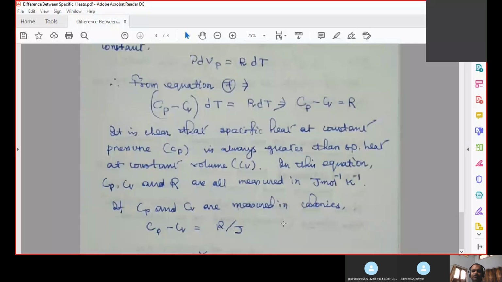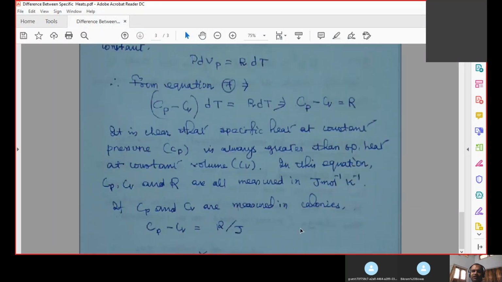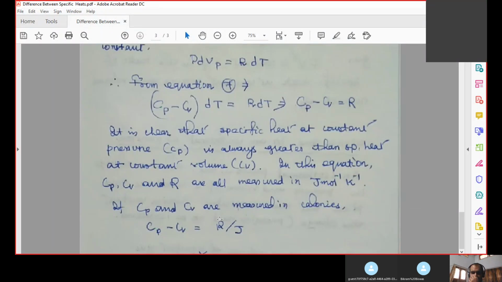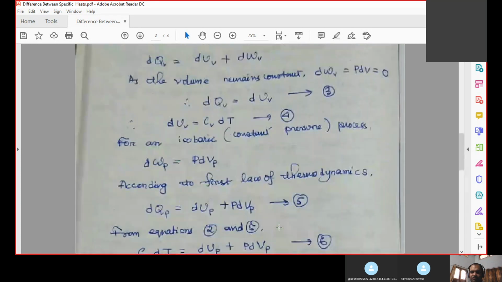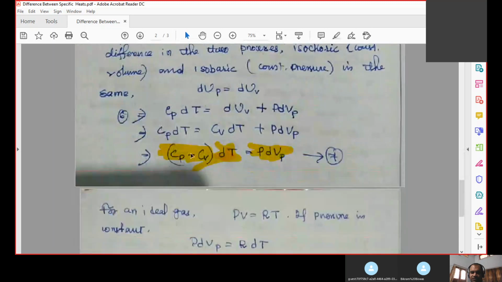If Cp and Cv are measured in calories, then R is in joule. To convert joule into calorie, you have to divide joule by J, where J is the capital J. So in calories you can write Cp minus Cv equal to R by J. So this is all about the difference between specific heats at constant pressure and constant volume.